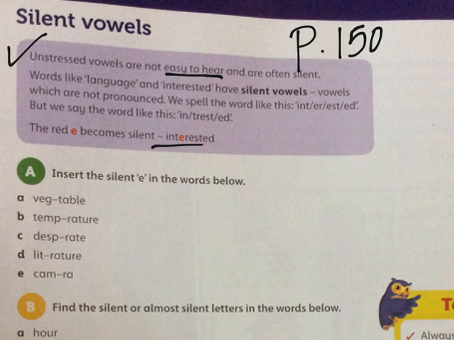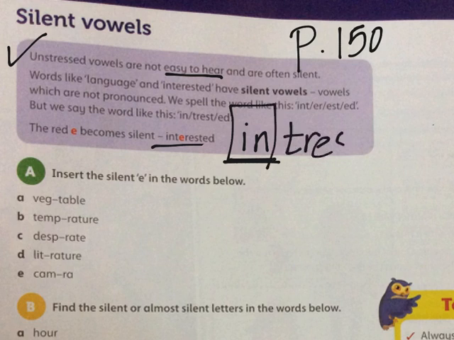So in this word interested, in is the stressed syllable. Interested. See, I'm stressing this letter I at the beginning. Interested. Interesting. So this is the stressed syllable. The rest of the syllables, like tressed and ed, are not stressed. Only the first one is stressed.